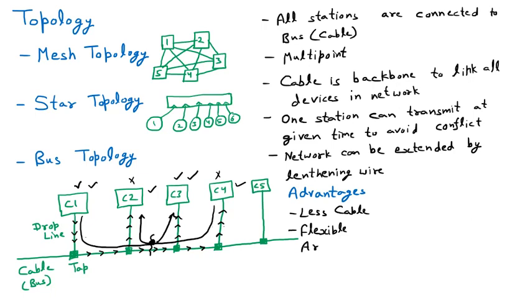It is a flexible architecture because it is very easy. We can extend the cable, we can increase the network, and small devices are placed. So it is a flexible architecture. Then it is very easy to install. There is no complex thing present inside that particular network, and it is also easy to extend. Only by increasing the length of the cable we are extending the network.